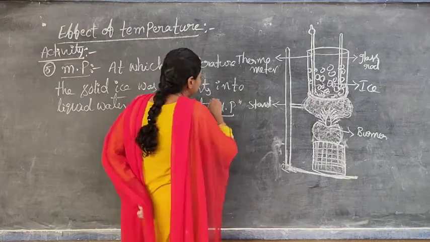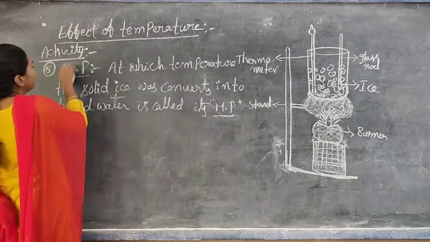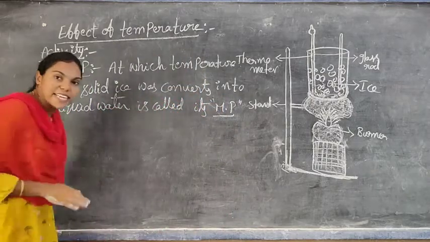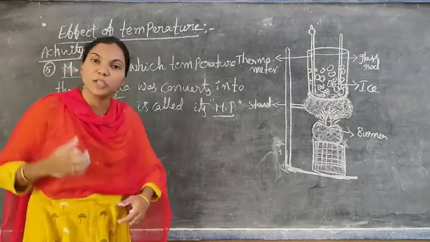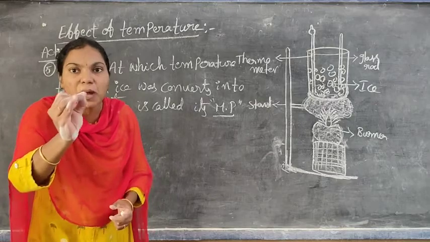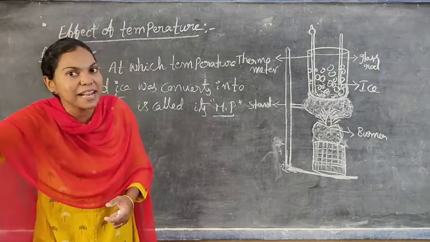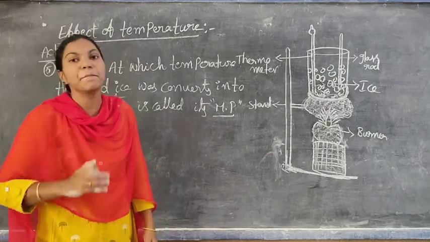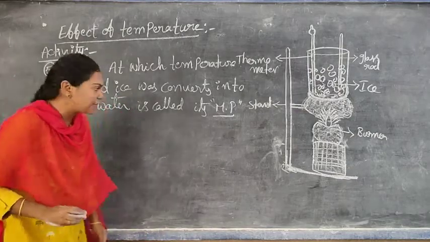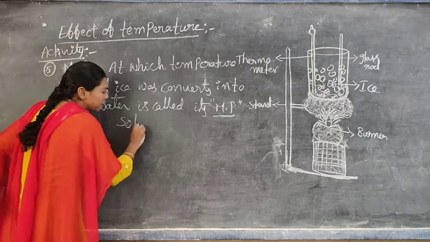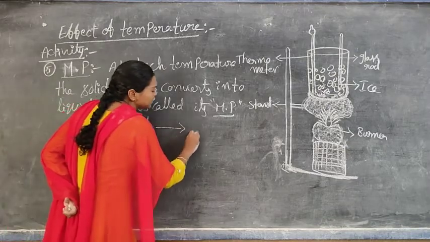MP means melting point. Do you understand? At which temperature the solid ice is completely converted into liquid water, at which temperature the ice melts and converts into water, that temperature is known as the melting point of ice. We can write simply: solid is converted into liquid.